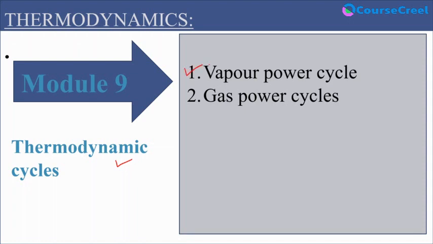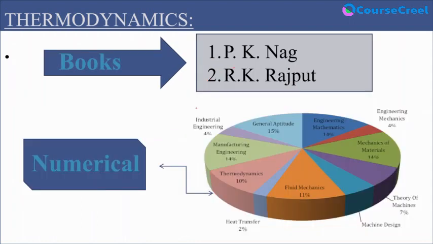First is vapor power cycle and another is gas power cycle. These two topics we are going to learn in module 9. So this thermodynamics subject is divided into 9 modules and we are going to learn each and every concept related to thermodynamics in this course.